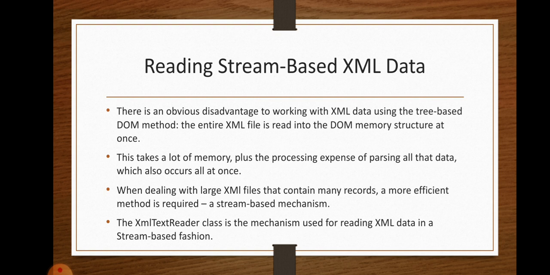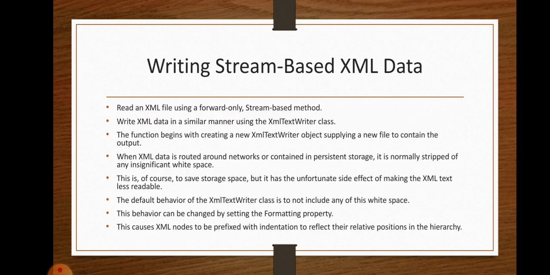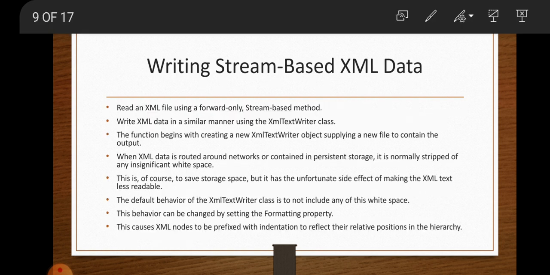Larger XML files contain many records, and a more efficient method for reading the huge amount of records is the stream-based mechanism. The XmlTextReader class is the mechanism used for reading XML data in a stream-based fashion. Got it? Okay. Next, writing stream-based XML data.